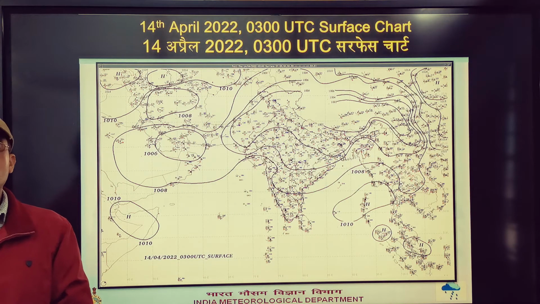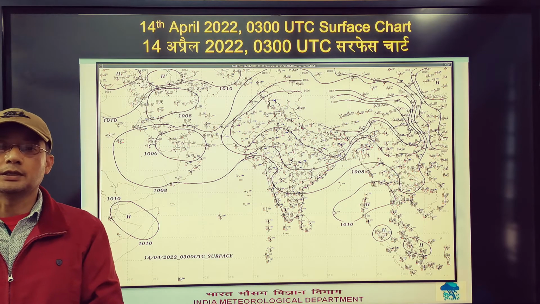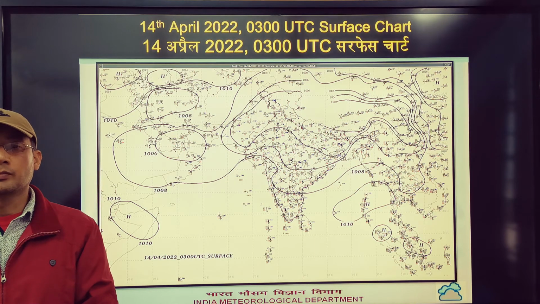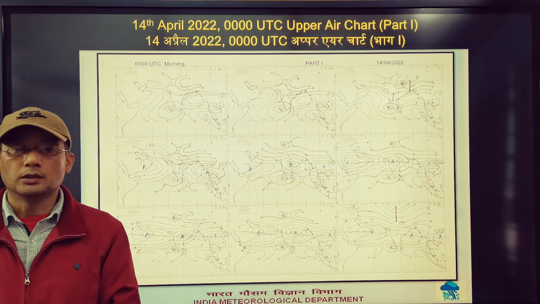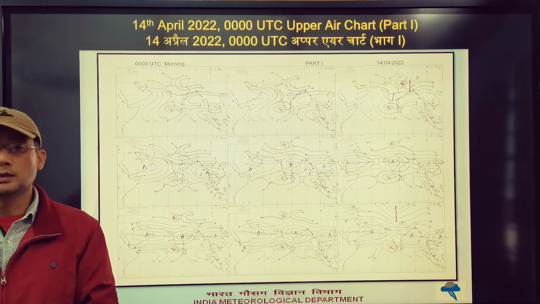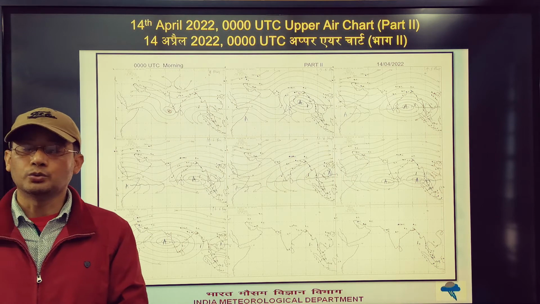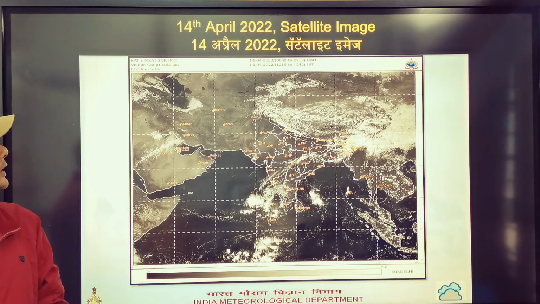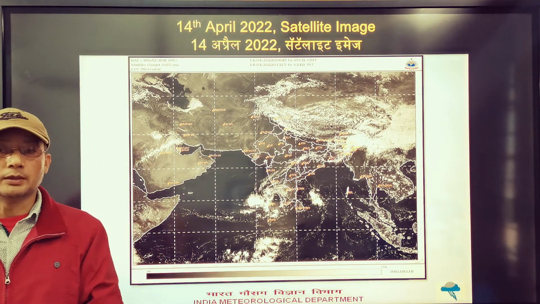Then we have the surface chart of 3 UTC, that is 8:30 today, taken today on 14th April. Next we have the upper air chart for 05:30 hours IST, that is 0 UTC of 14th April. That is part 1. Then for the same date and time, upper air chart part 2. Next we have the satellite picture taken today, that is 14th April.